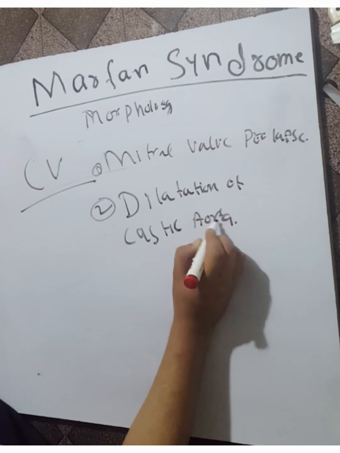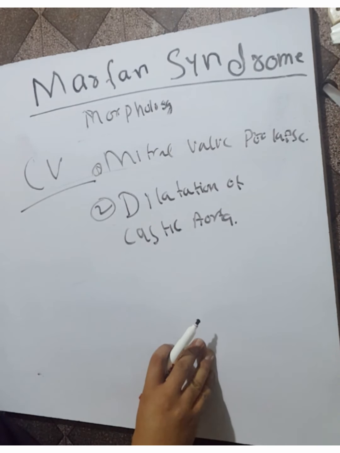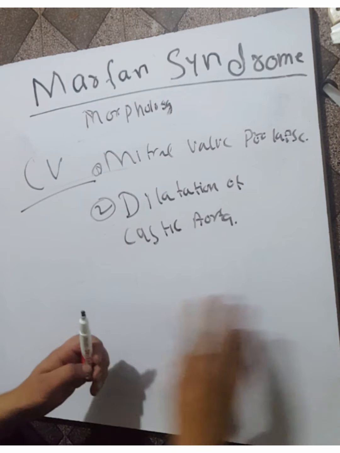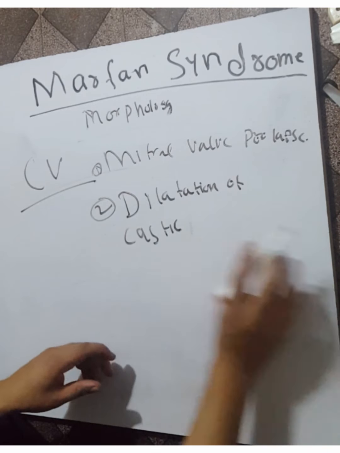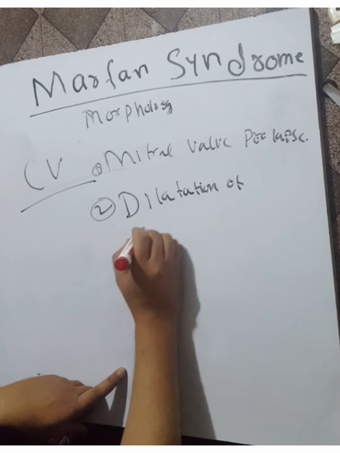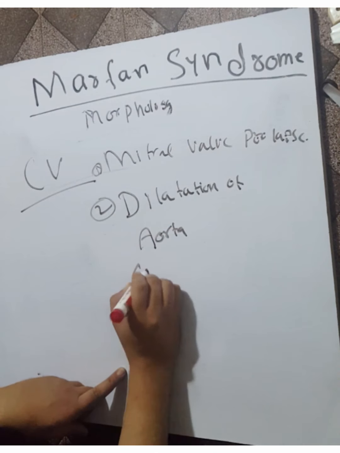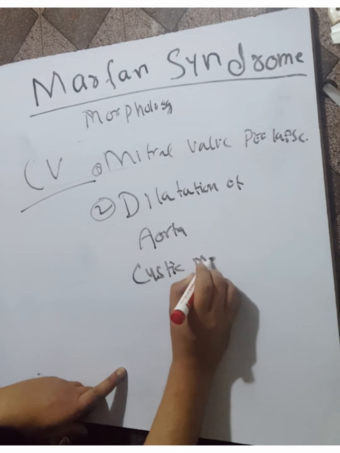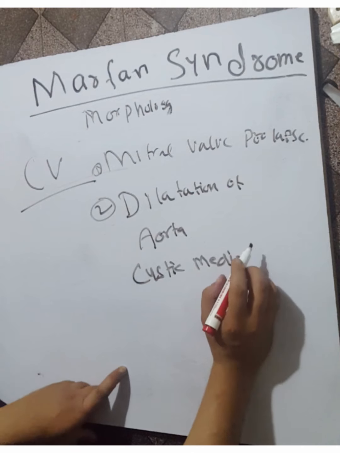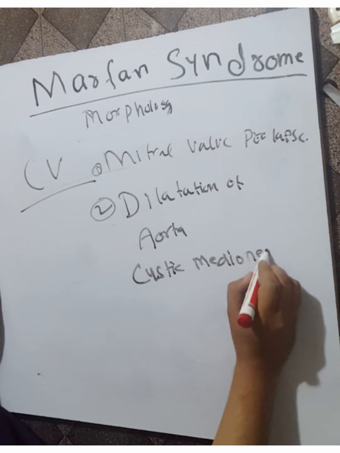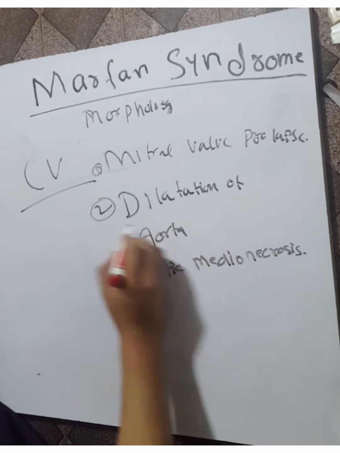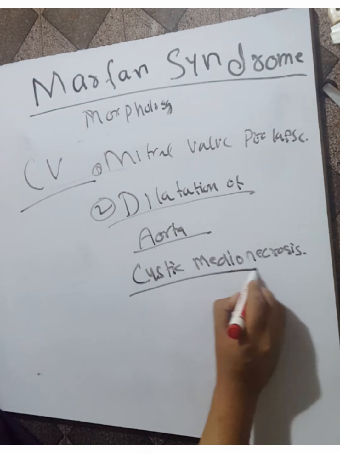There is dilatation of the aorta due to cystic medial necrosis.